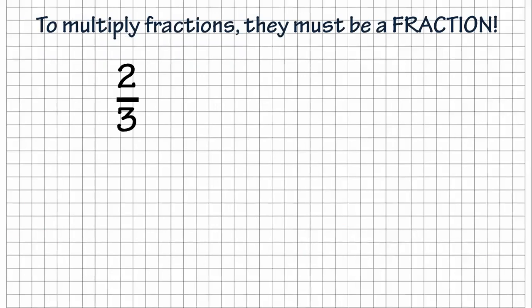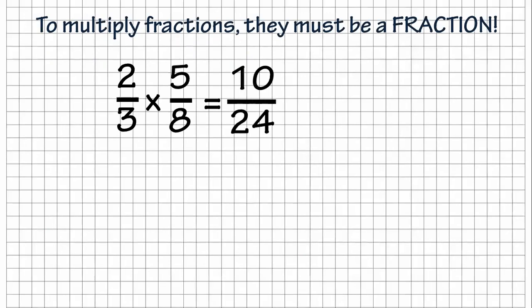So if we look at this problem, we have 2/3 times 5/8. All right. Are they fractions? Yes, both of those are fractions. So we're good to go. So what are we going to do on this one? Multiply numerators times numerators, denominator times denominator. Numerator times numerator gives us 10. Denominator times denominator gives us 24ths.